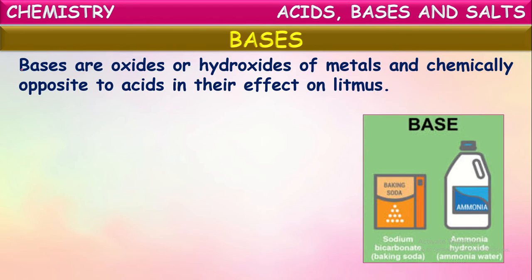See here, sodium bicarbonate is one of the bases. Ammonium hydroxide, calcium oxide and potassium carbonate all come under bases.